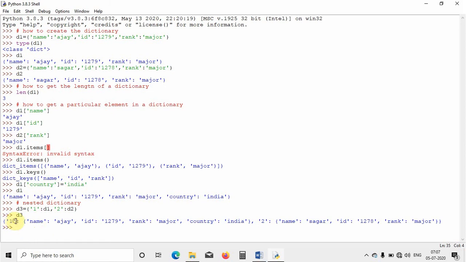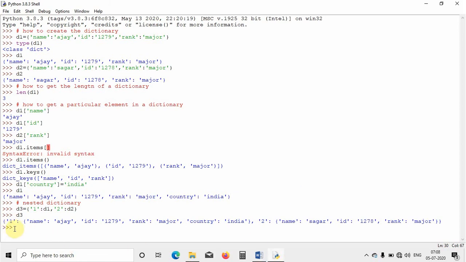This is the first key, and the first dictionary is up to this point. This is the second key, and the second dictionary is from this point to this point. So the third dictionary contains two dictionaries, the first and the second.